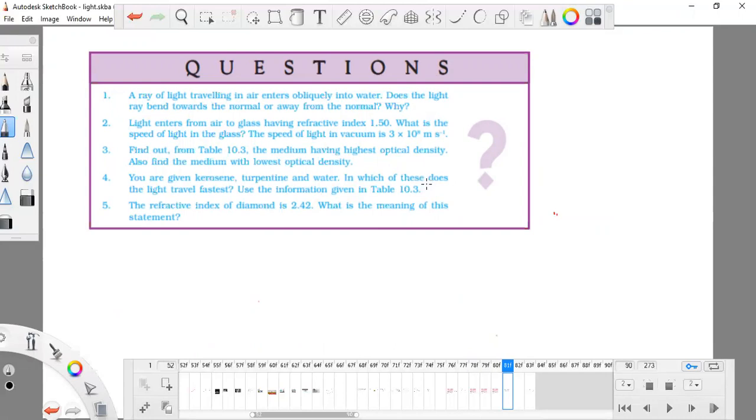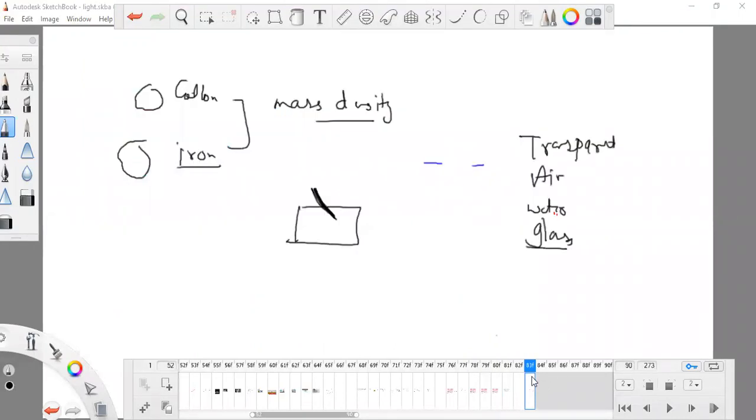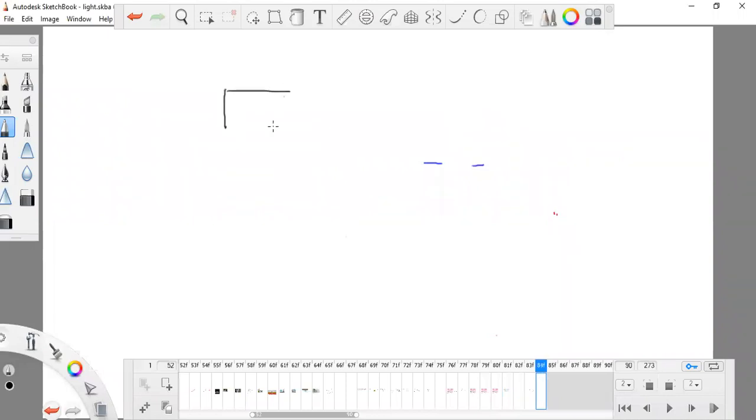If it is passing from air to water, air is comparatively rare and water is comparatively denser. When a light ray passes from rare to denser, it will move towards the normal.